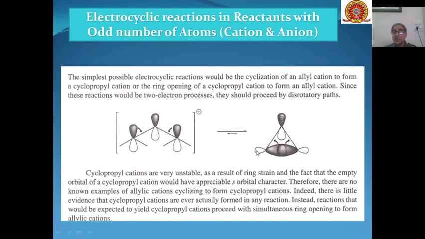Nor is there evidence that cyclopropyl cations are ever actually formed in any reaction. Instead, reactions that would be expected to yield cyclopropyl cations proceed with simultaneous ring opening to form allylic cations. So these will be converted into allylic cations through disrotatory motion because the reaction is a two electron process.